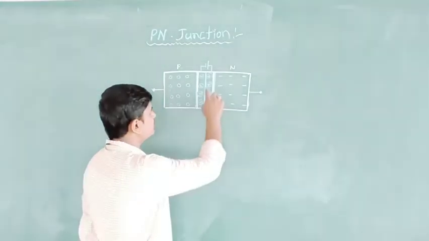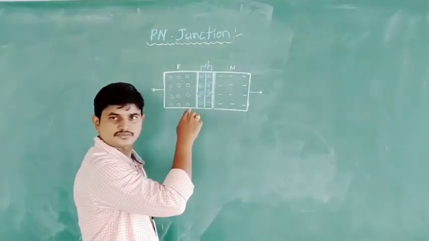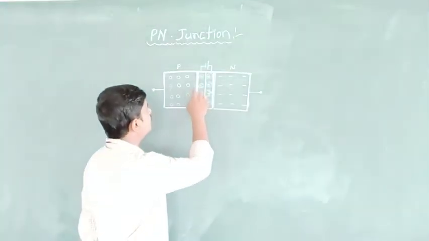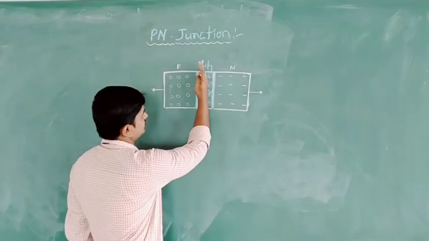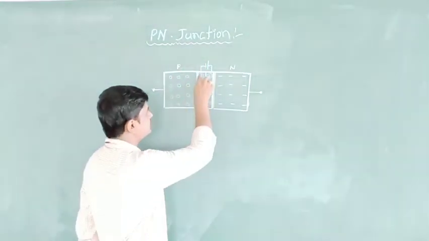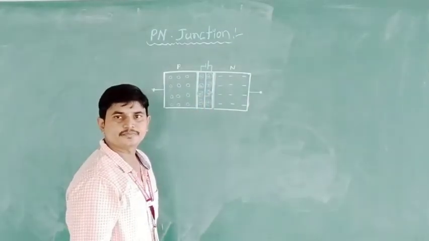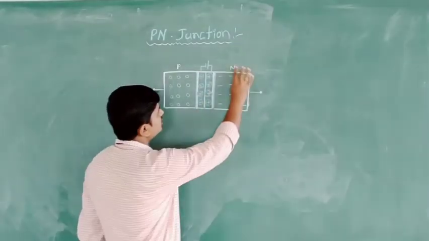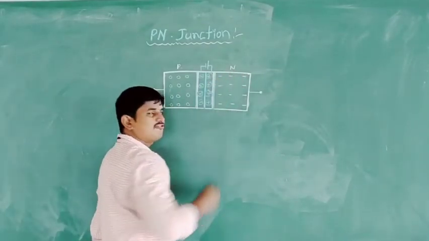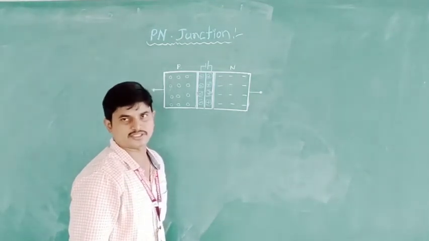See here, totally this is the p-type semiconductor. On the p-type semiconductor an electron layer is formed, and on the n-type semiconductor a hole layer is formed due to the diffusion process.